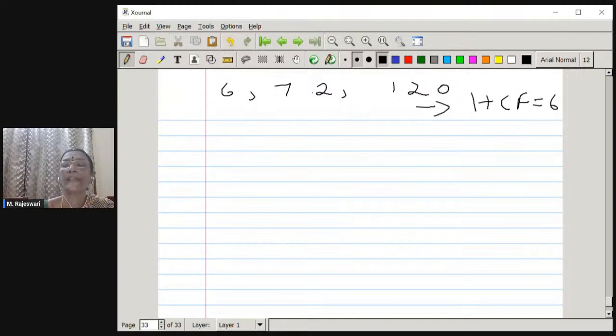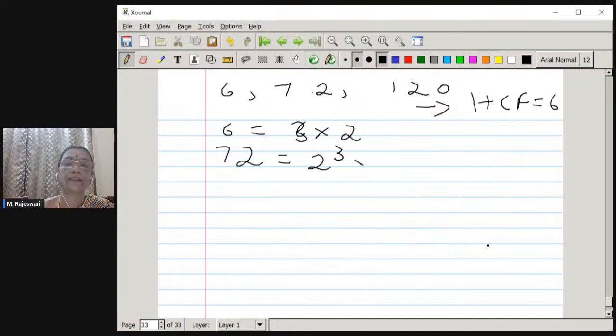Okay. If you take the LCM, so what is the LCM here? 6 is equal to 3 into 2. 72 is equal to 24 into 3, or 12 into 6, so 2 power 3 into 3 square, that is 8 into 9. Then 120 is 40 into 3, or 20 into 6, or 60 into 2.